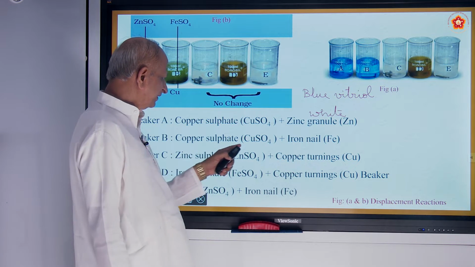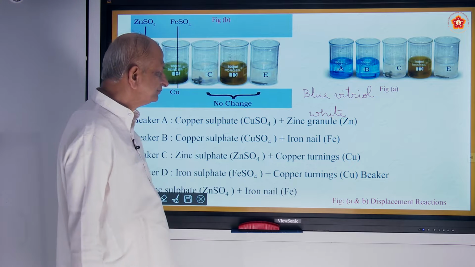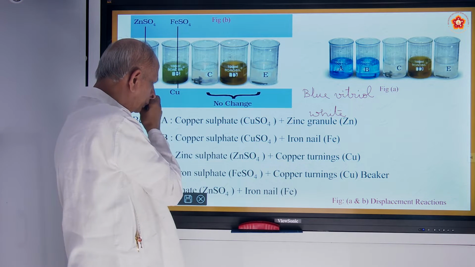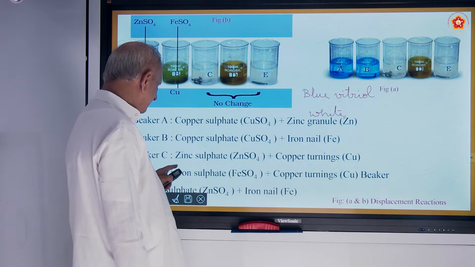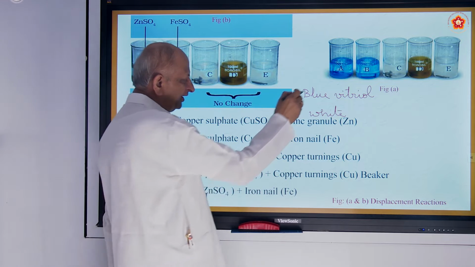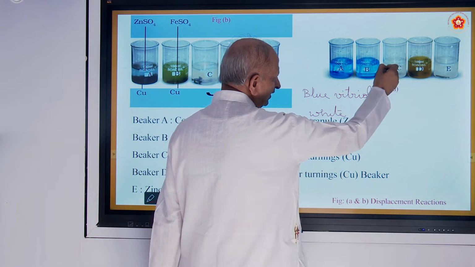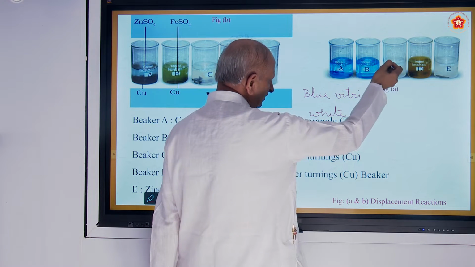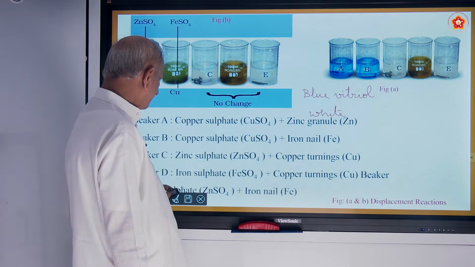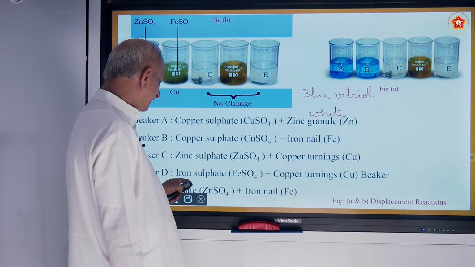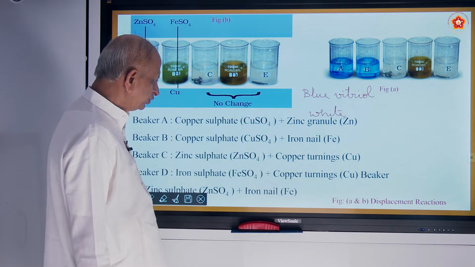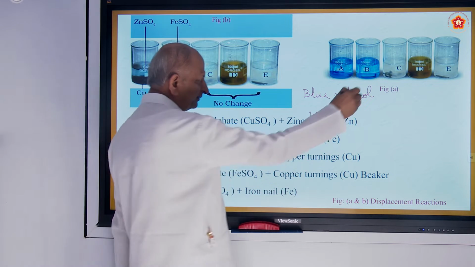Beaker B, copper sulfate plus iron nail. You have to add iron for beaker B. And the third beaker, zinc sulfate and copper turnings. You have to take zinc sulfate here, which is white in color, or colorless you can say, to which you add copper turnings. The fourth one, iron sulfate, that is ferrous sulfate, a green solution, to which you add copper turnings.